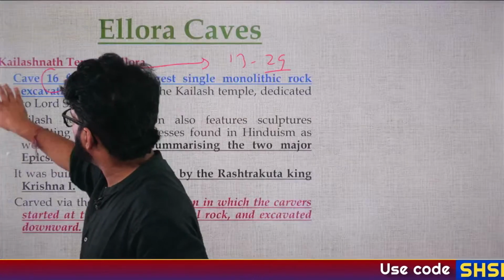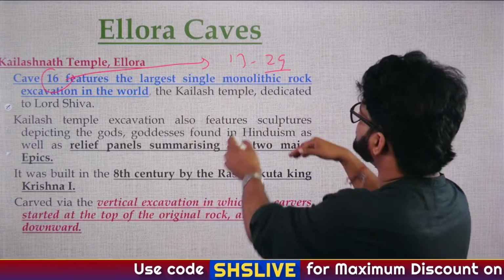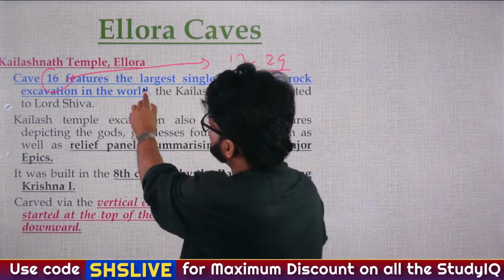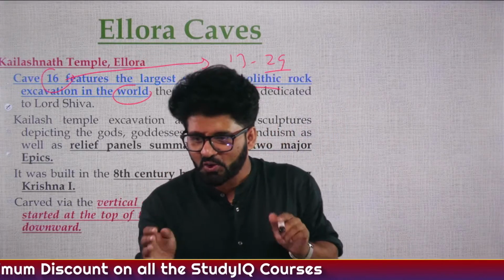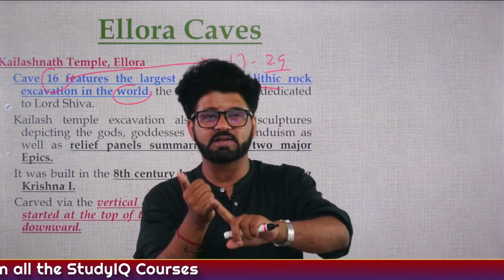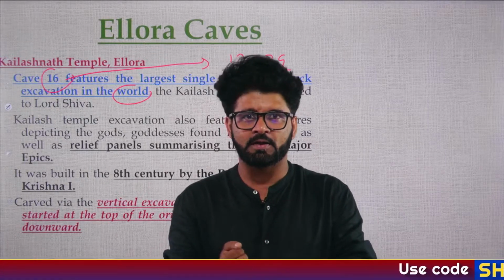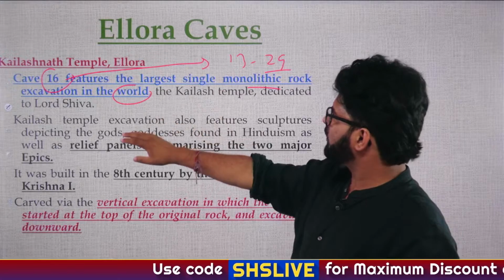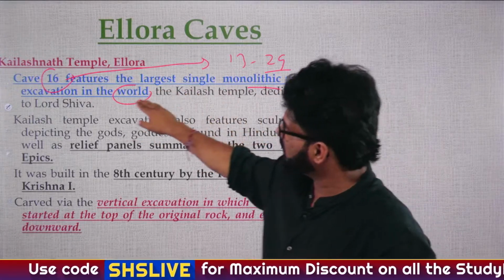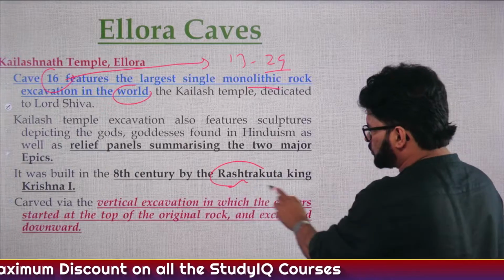Kalasha temple, let's come back. You now know how these kind of monolithic architectures are created. So, the largest single monolithic work, excavation in the world. It's not about India, it's the world. Like when we talked about the Vedic period, we discussed that the Gangetic plain is one of the most fertile areas, not only in India but in the world. And this is not only one of the most, this is the largest single monolithic rock excavation in the world. Thing of beauty. 8th century Rashtrakuta king Krishna I.